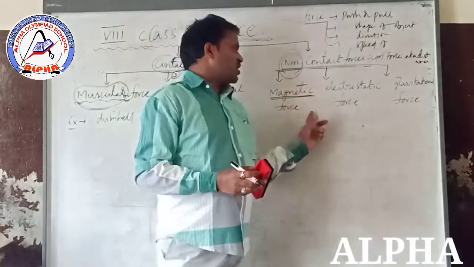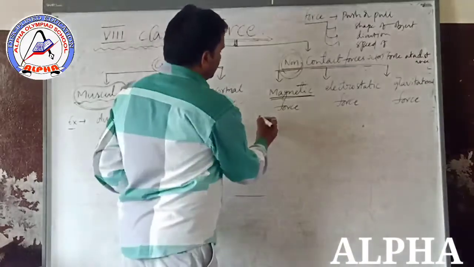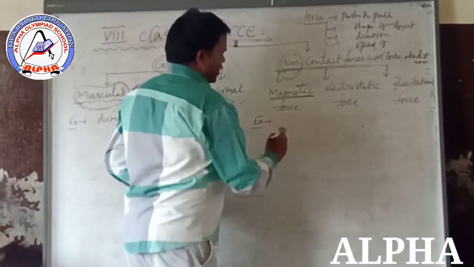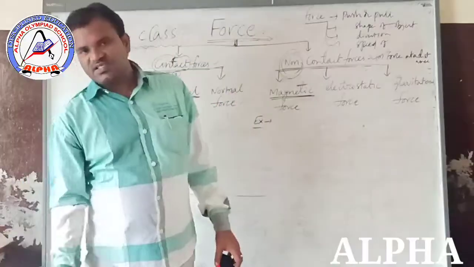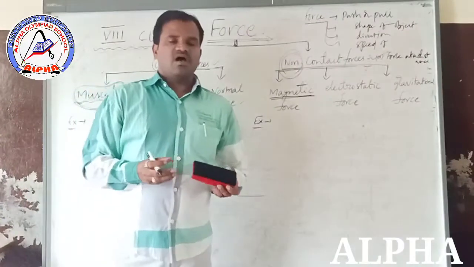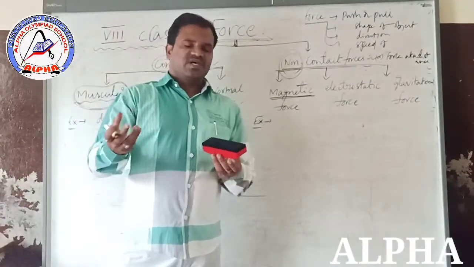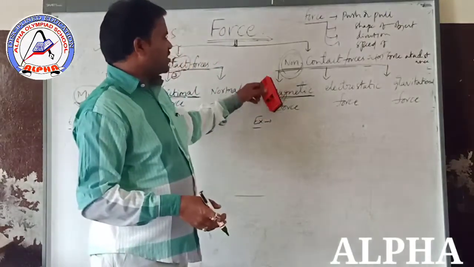That force is known as magnetic force. Best example: take a magnet and some iron nails, and place the iron nails at a certain distance. Now place the magnet near the iron nails. Then all the iron nails are attracted to the magnet. That is the magnetic force.